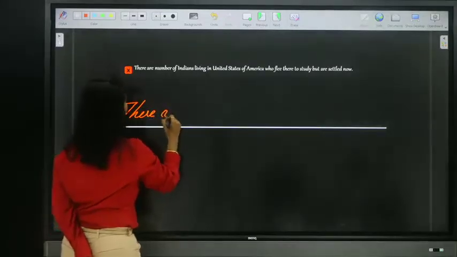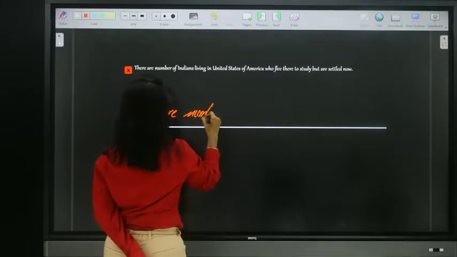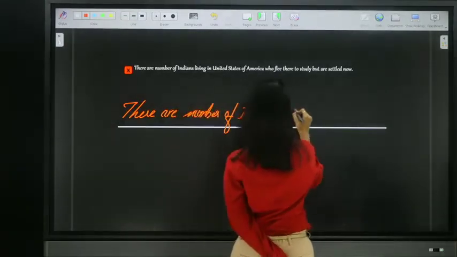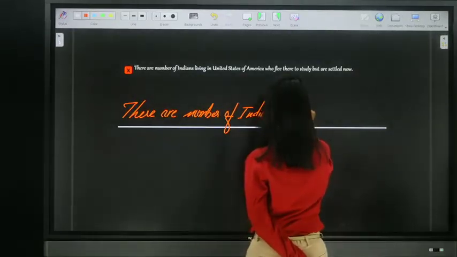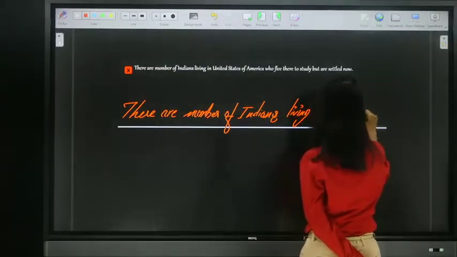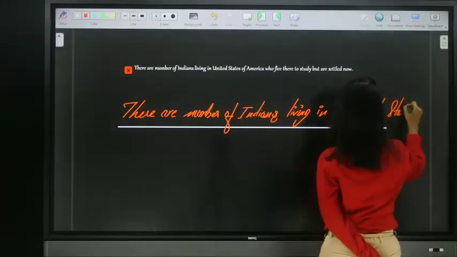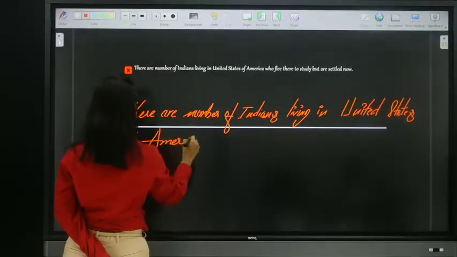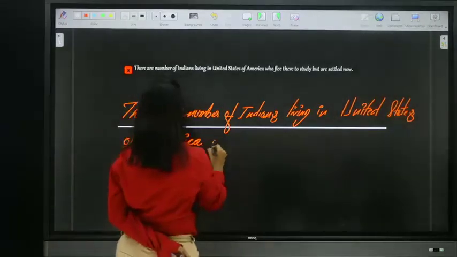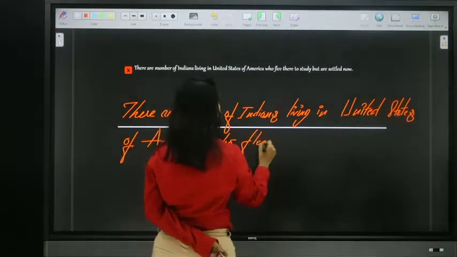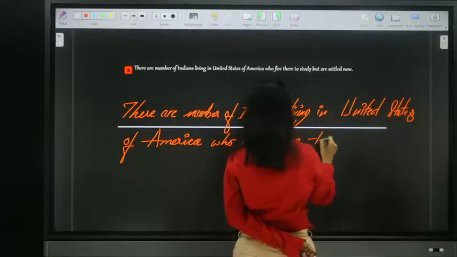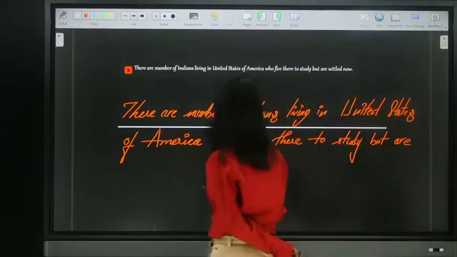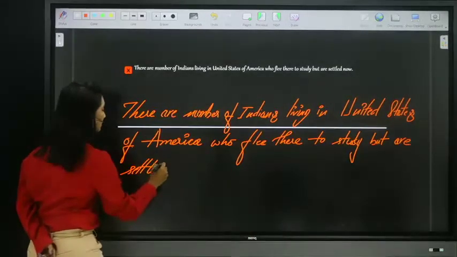There are a number of Indians living in United States of America, who flee there to study but are settled now.